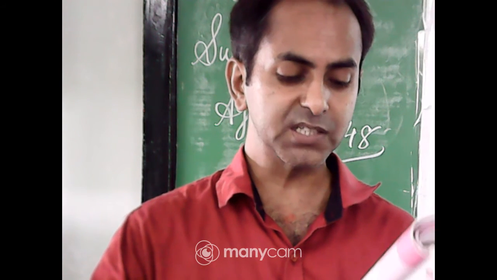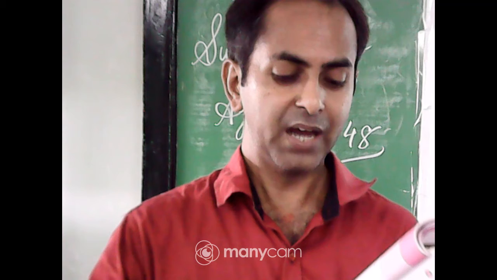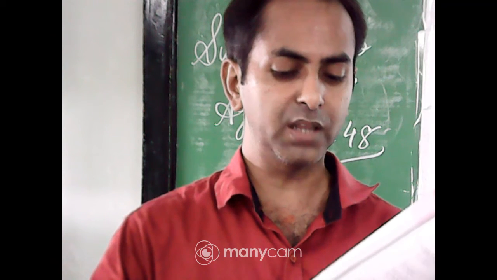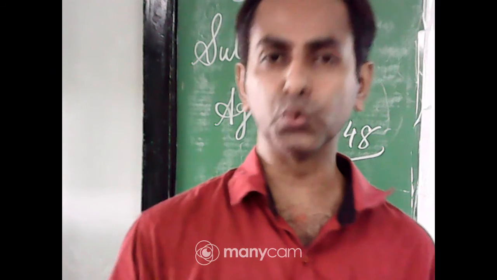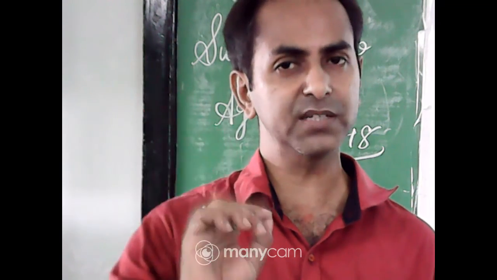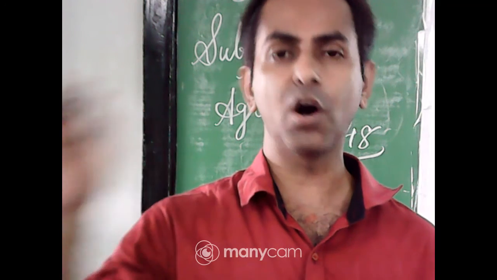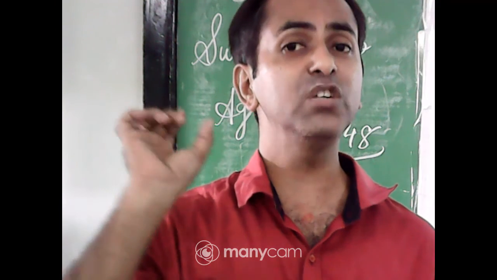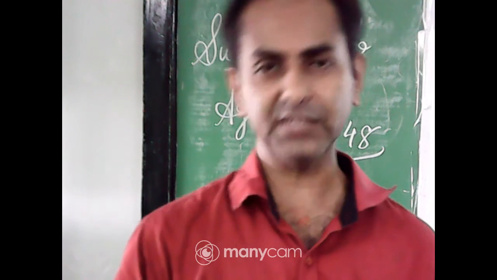Okay, the second person. The second person means the person spoken to. That means you. It takes the plural verb in all the tenses, even when it is singular. We know that the pronoun you can be used for a single person or for more than one person. But in every case we have to take a plural verb with you.